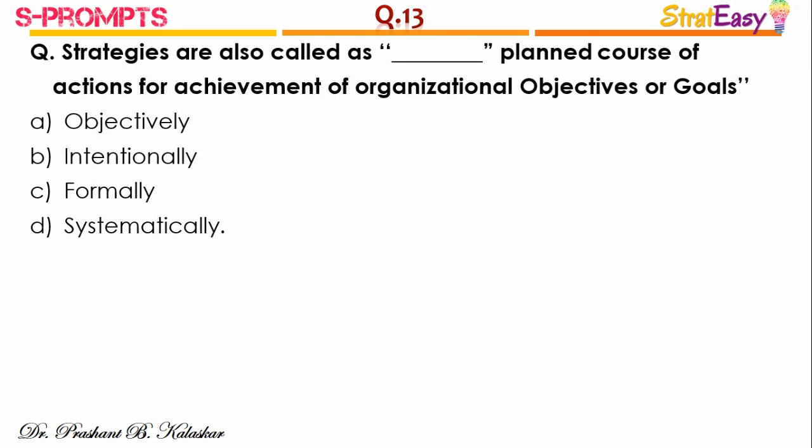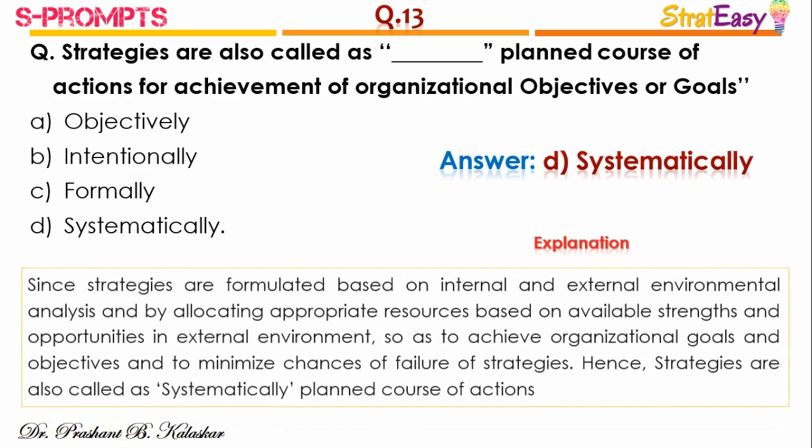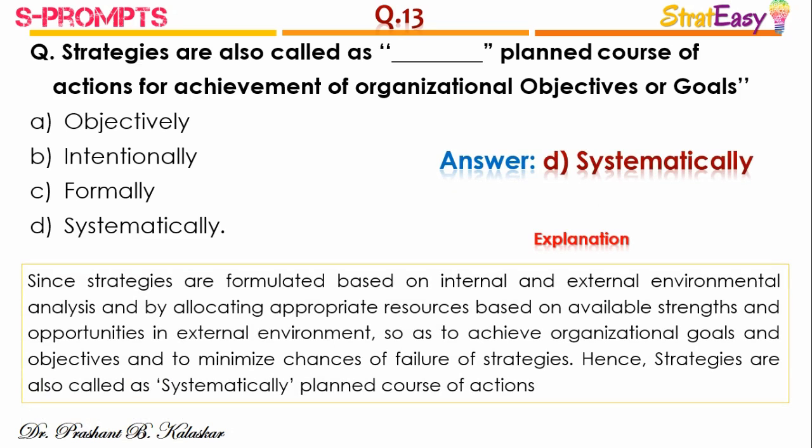Question number 13. Strategies are also called dash planned courses of action for achievement of organizational objectives or goals. And the right answer is option D, systematically. Since strategies are formulated based on internal and external environmental analysis and by allocating appropriate resources based on available strengths and opportunities present in the external environment, so as to achieve organizational goals and objectives and to minimize chances of failure of the strategies. Hence, strategies are also called systematically planned courses of action.